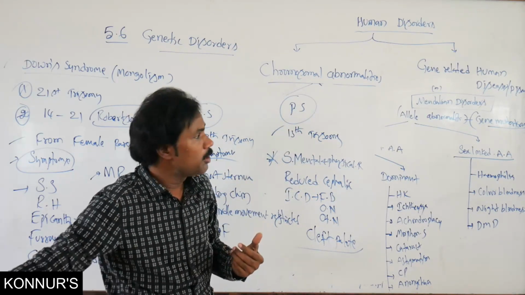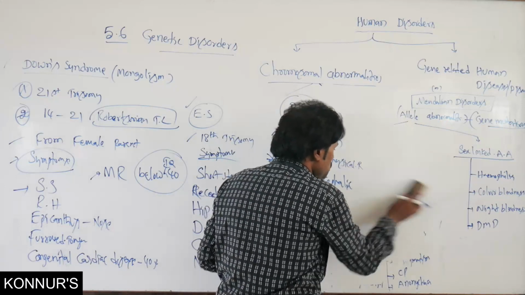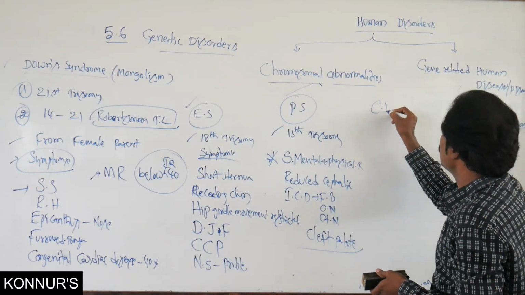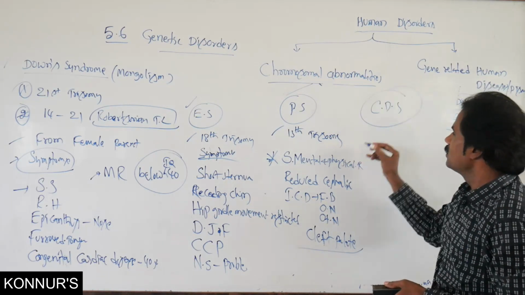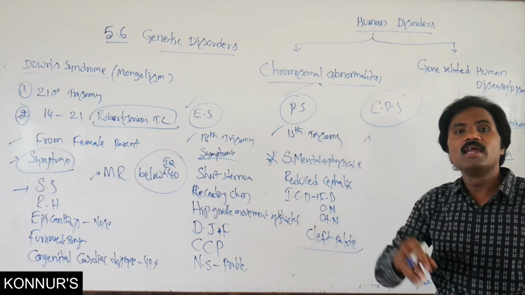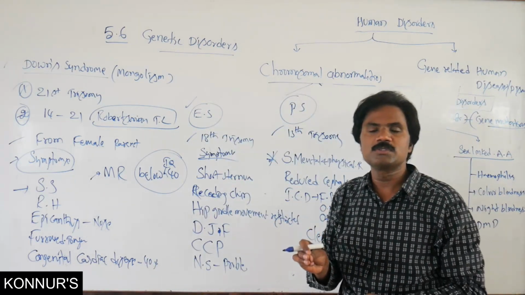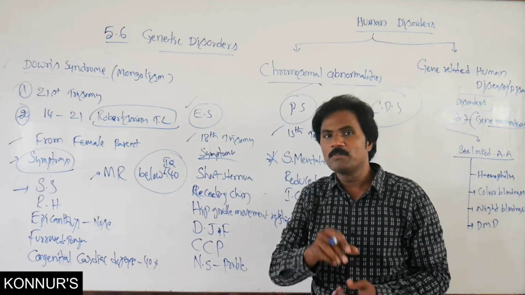Another one, Cri du chat syndrome, CDS, normally it is a deletion. The number of chromosomes in Cri du chat is a very important exam point.